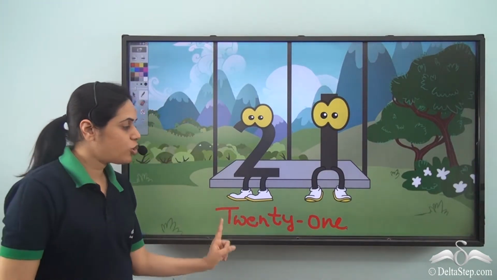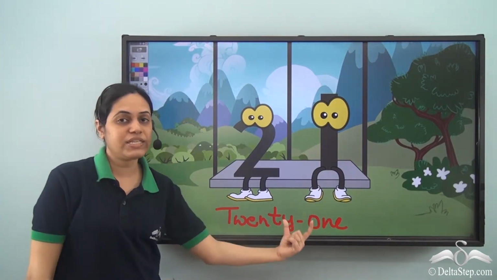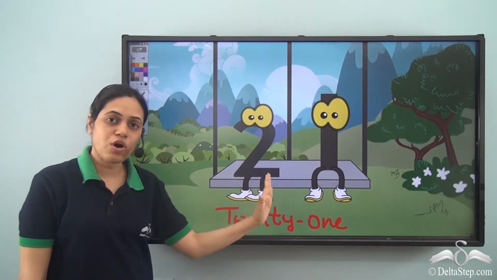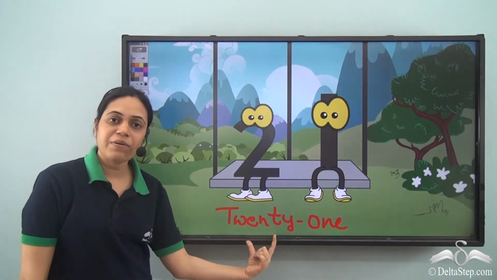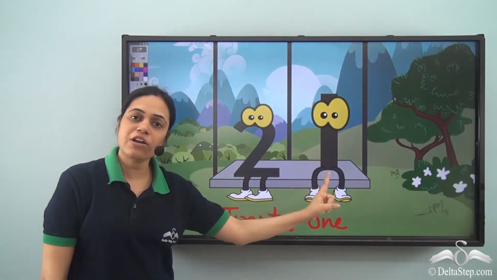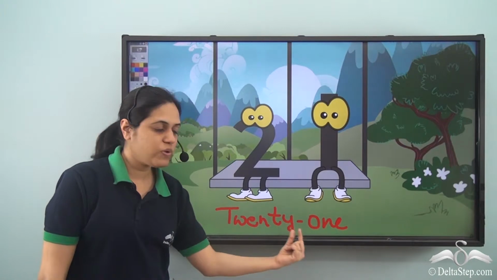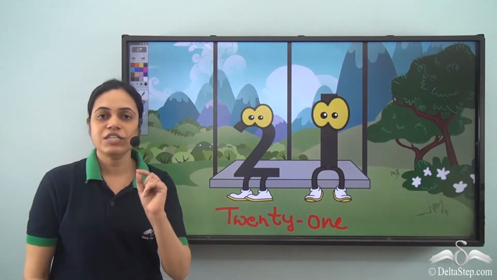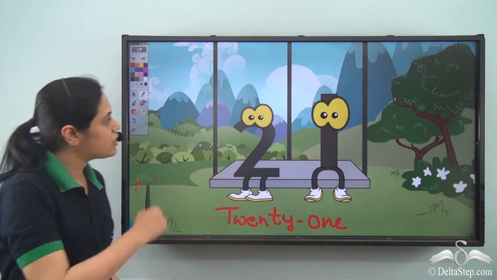So remember, it is not 2, 1, it is 21. Between these two parts I have a small dash. So this is 21.